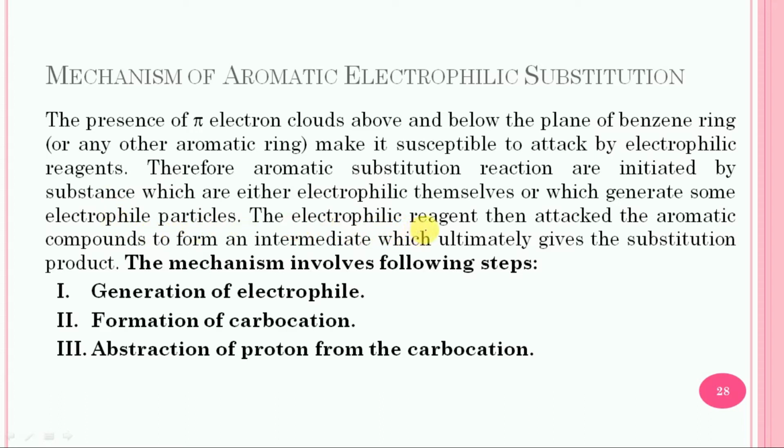The electrophilic reagent then attacks the aromatic compound to form an intermediate, which ultimately gives the substitution product. This mechanism involves the following steps. Step number 1, that is the generation of electrophile. Step number 2, that is the formation of carbocation. And step number 3, that is the abstraction of the proton from the carbocation. So let us consider this mechanism in detail.